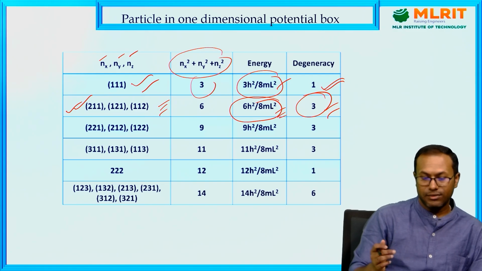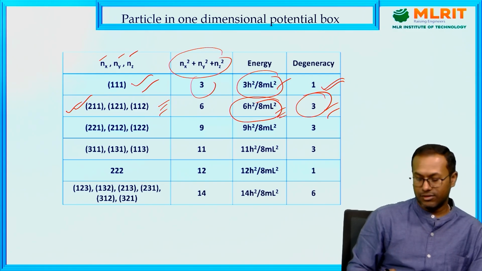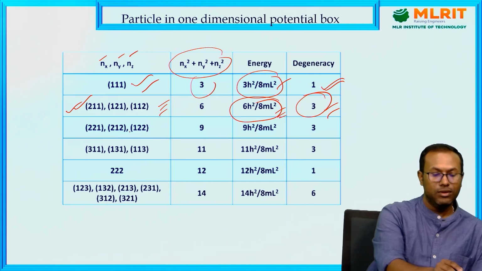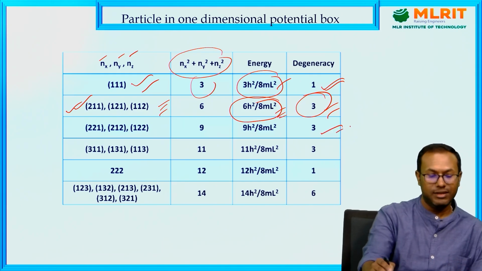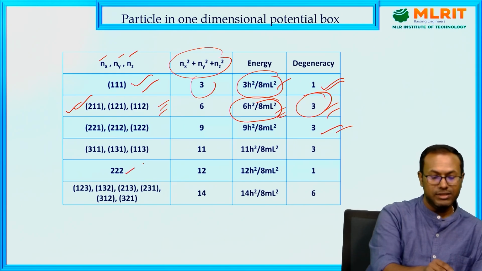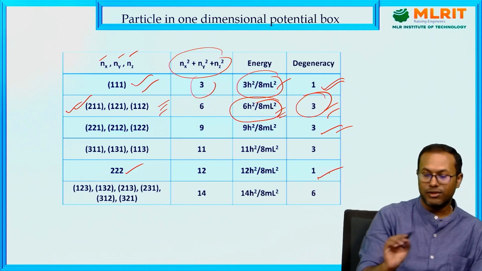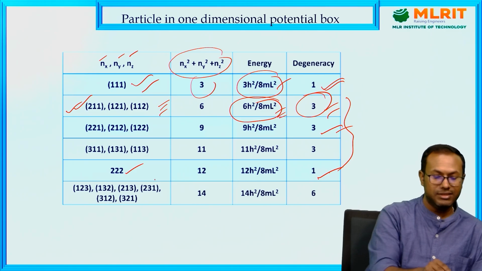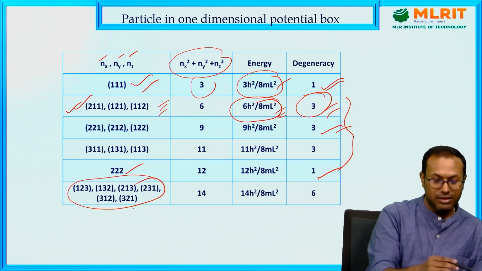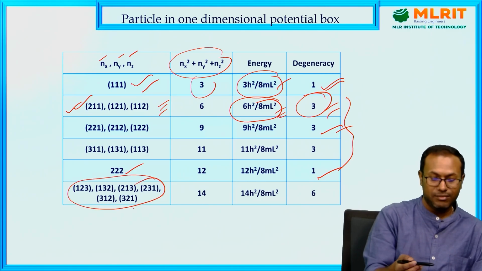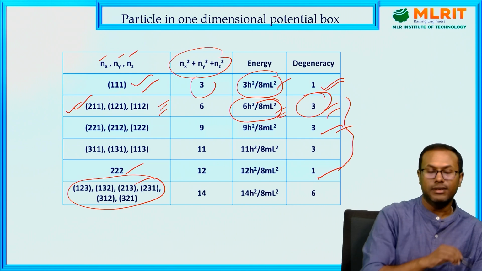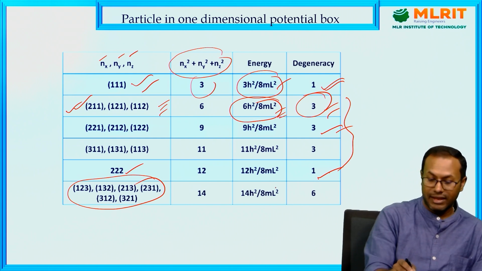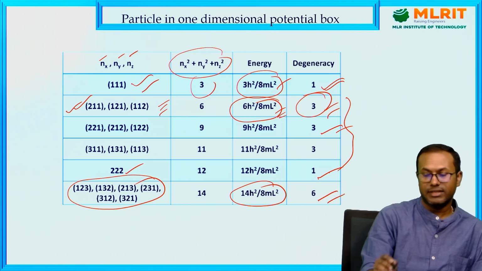In this way, we can come to the degeneracy concept. Similarly, 2, 2, 1, 1, 2, 2 and 2, 1, 2 have 3-fold degeneracy. 2, 2, 2 is only one configuration, so it is a non-degenerate state. These are degenerate states. In the case of 1, 2, 3 there are a total of 6 configurations. Those are linearly independent states because their wave functions are different, but the energy values are the same. That's why the degeneracy is 6.